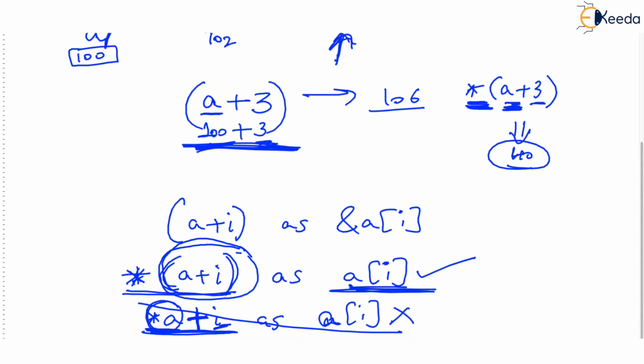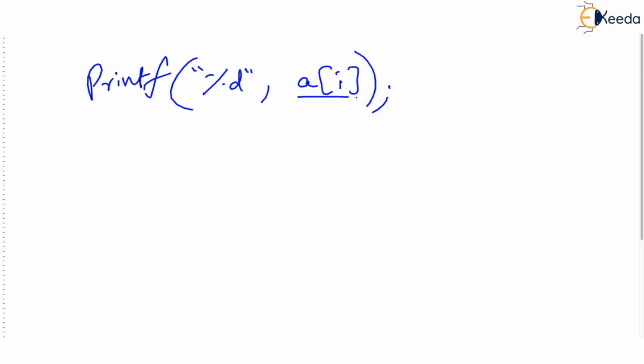Now some more things, you just check this. You recall what I told you: whenever in your C program you write something like printf("%d", A[I]), your intention is very clear, you want to print A[I], but this notation gets changed. This notation is actually changed to *(A + I) by a C compiler. This is also A[I], correct?